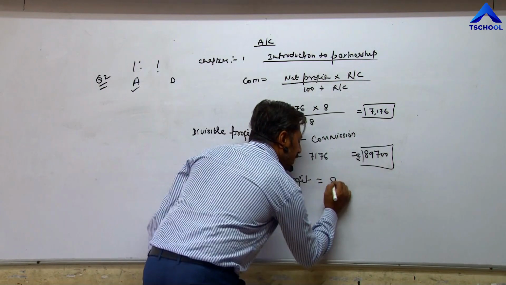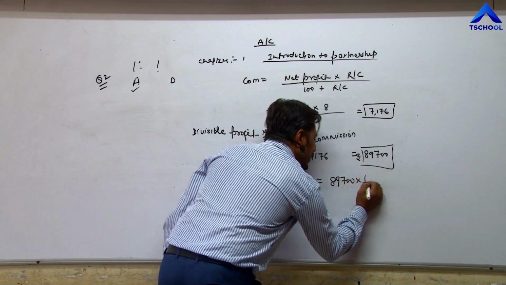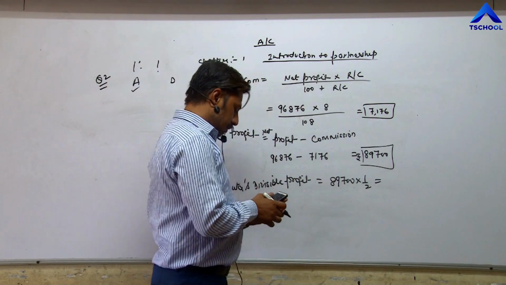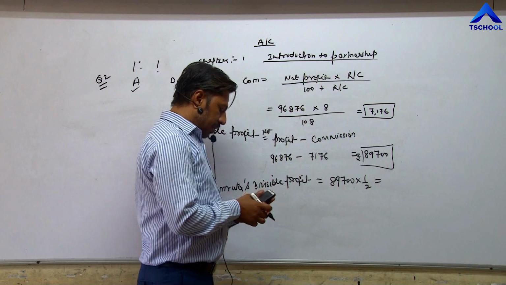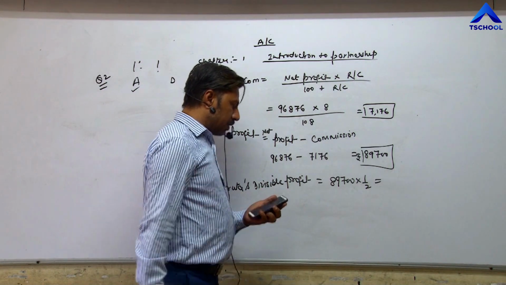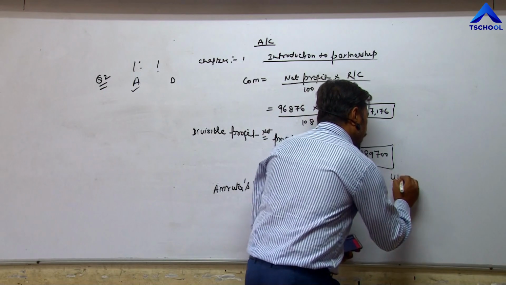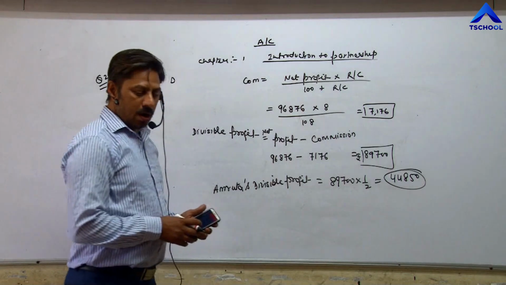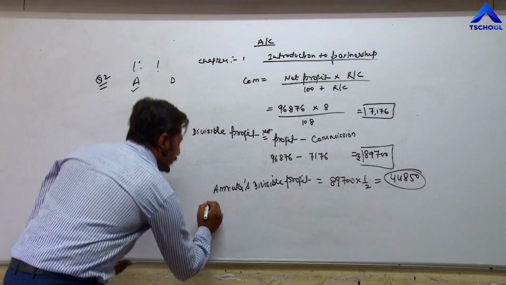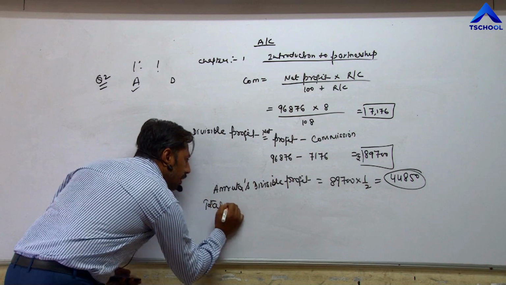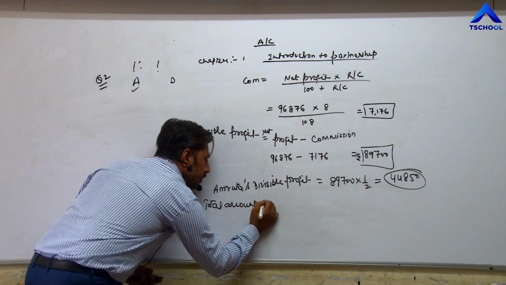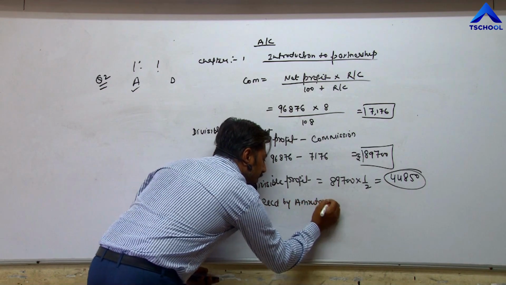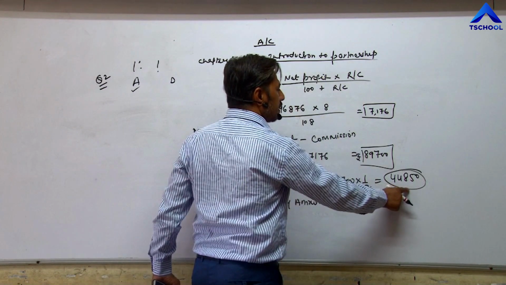The total profit is 89,700. Amrita's share is 1/2. So divided by 2 is equal to 44,850. 44,850 will be received by Amrita. Now total amount received by Amrita is equal to divisible profit and commission.